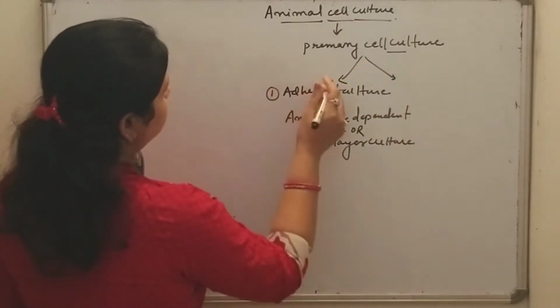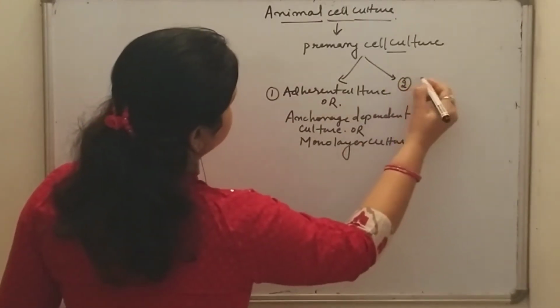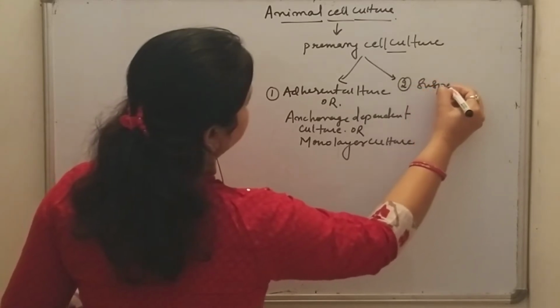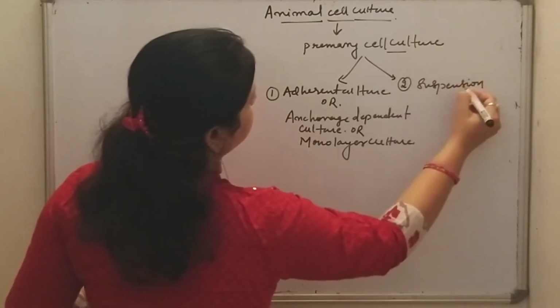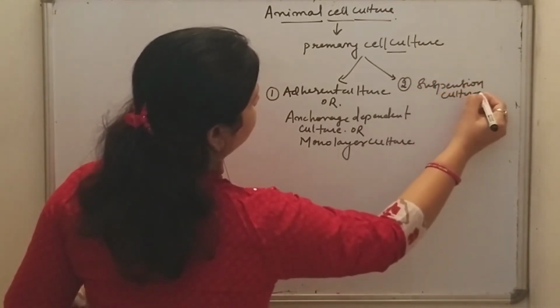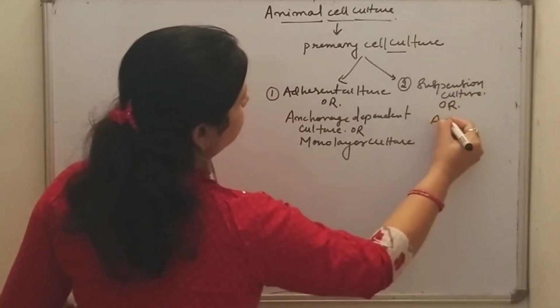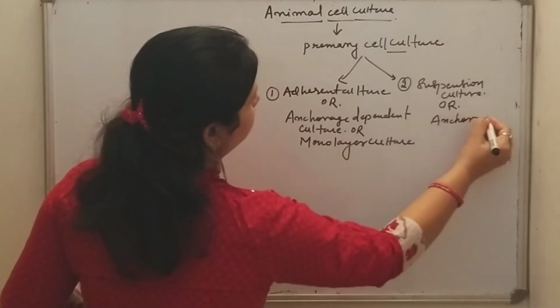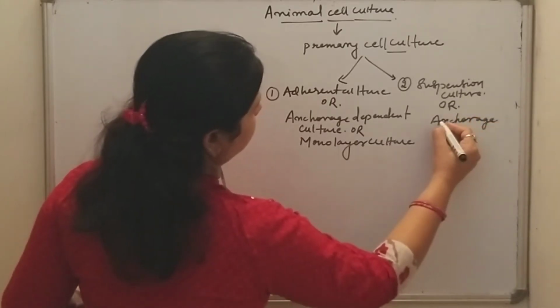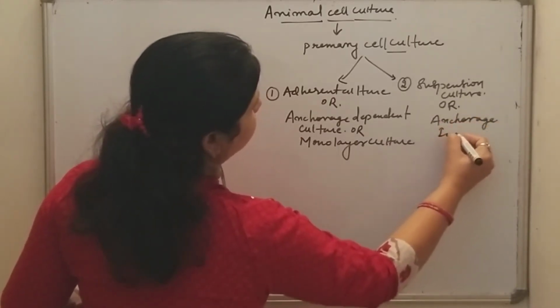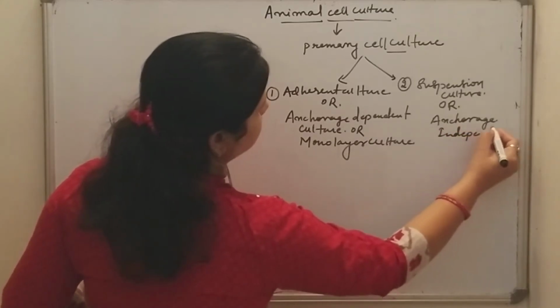So this is the first type, and the second type is suspension culture, and otherwise it is also known as anchorage independent culture, since it does not require any substrate or attachment.